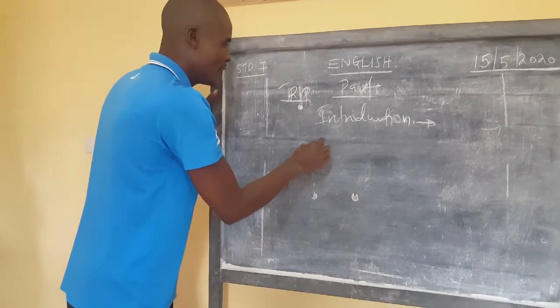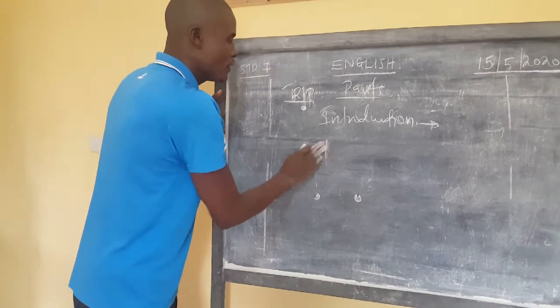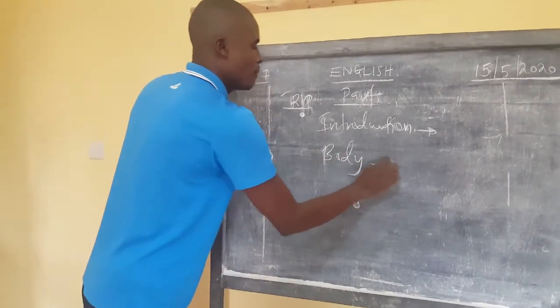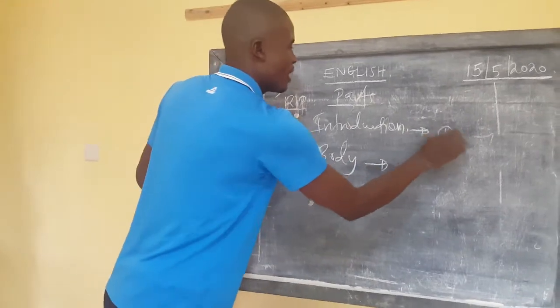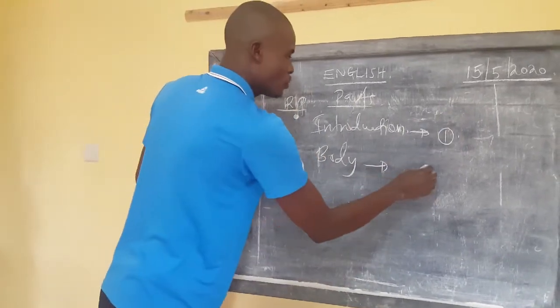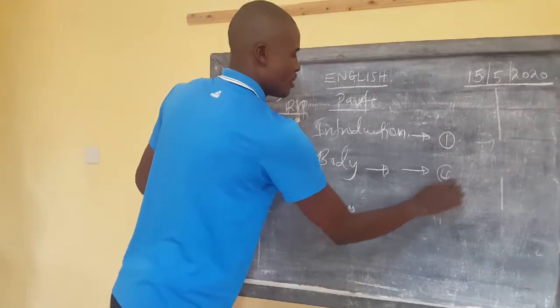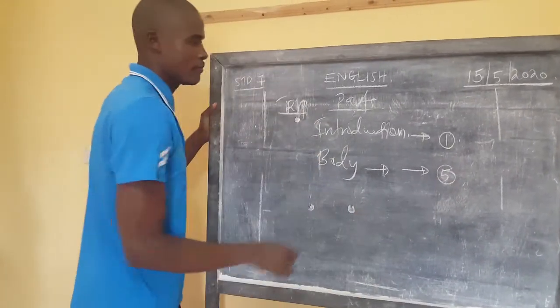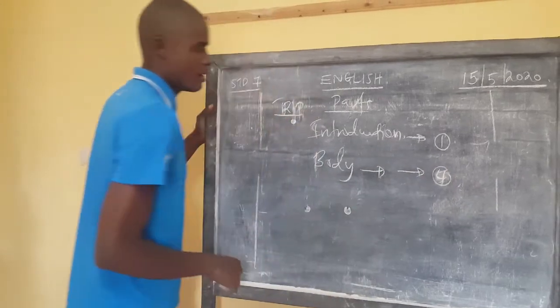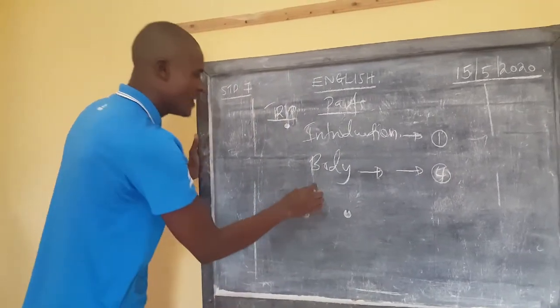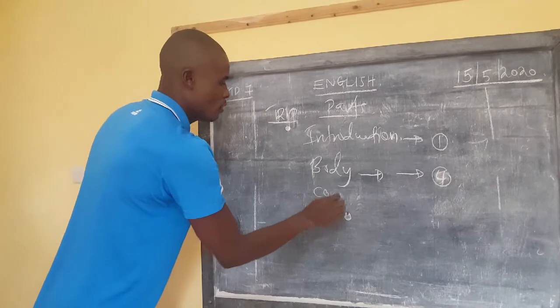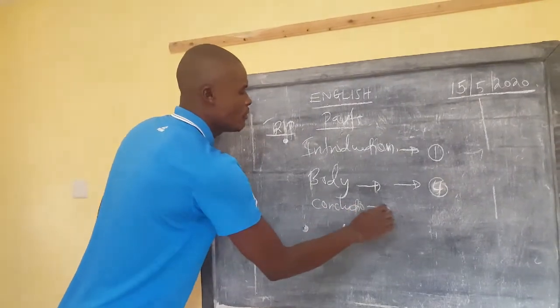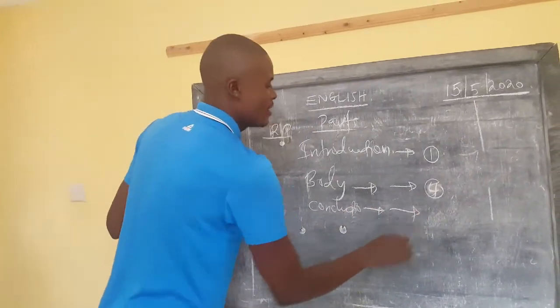And then next should be the body. The body, you should talk just one paragraph. The body should take at most, let me say, four paragraphs, and then lastly here is the conclusion. The conclusion should be very short and very captivating.